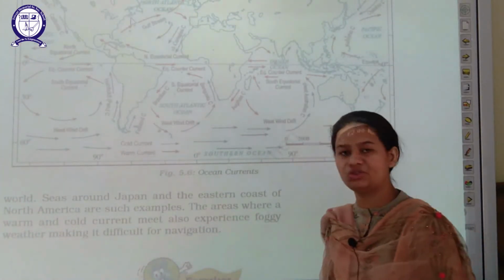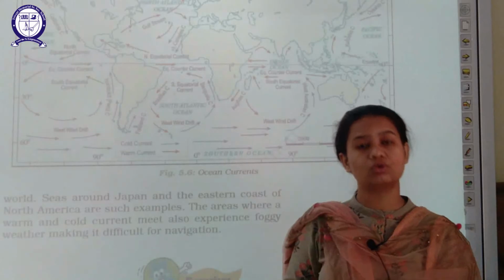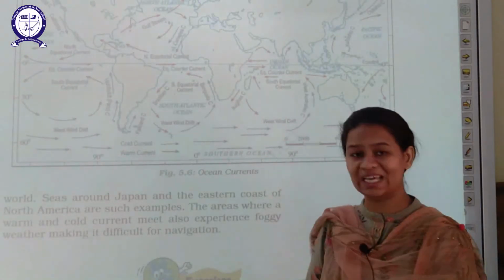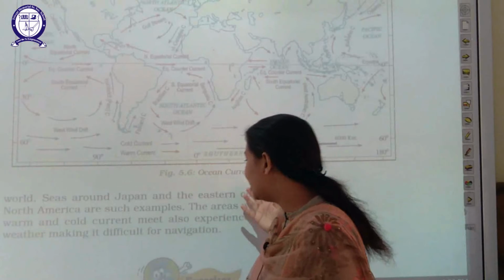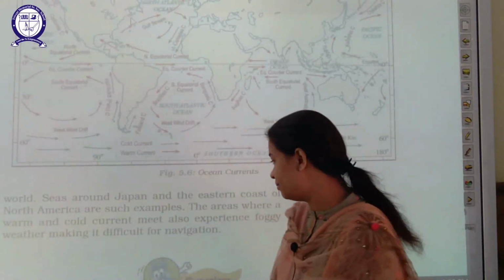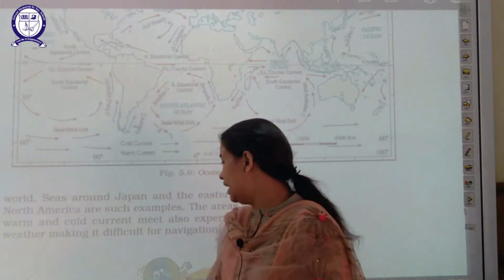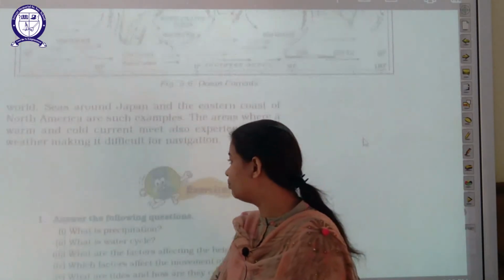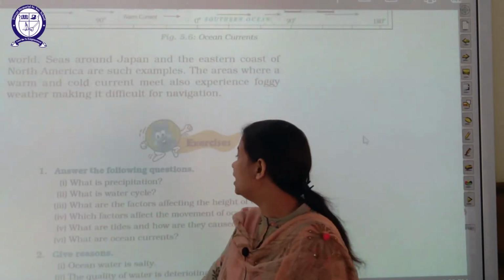That is what is mentioned here, and some examples of such places are also mentioned, like Japan or the eastern coast of North America and many more. And during this time, to navigate, that is to search different places, became a little bit difficult.